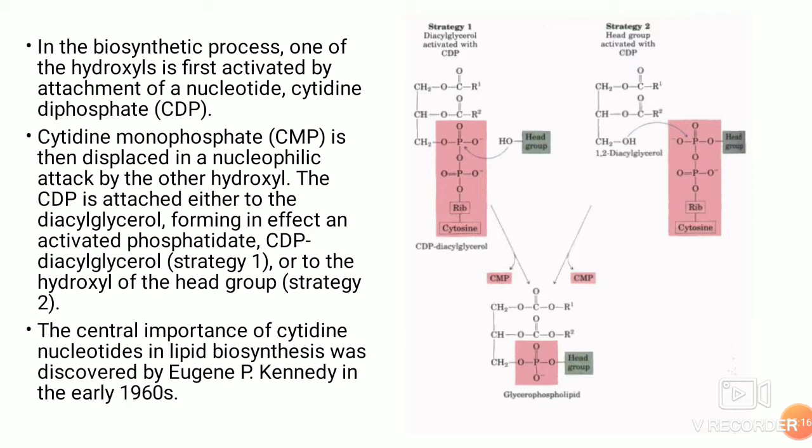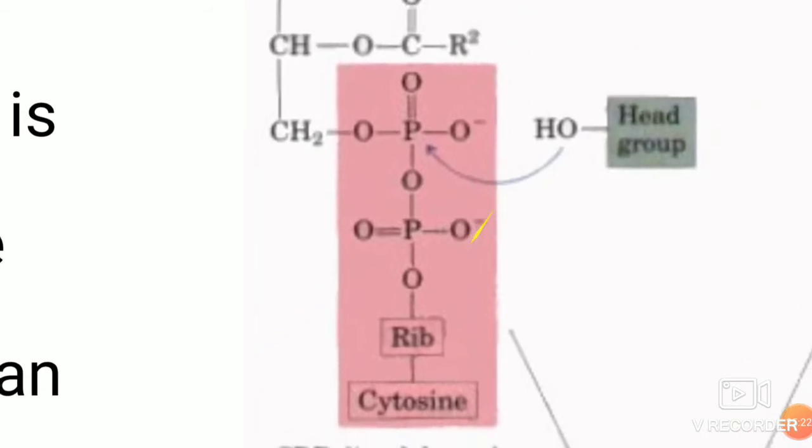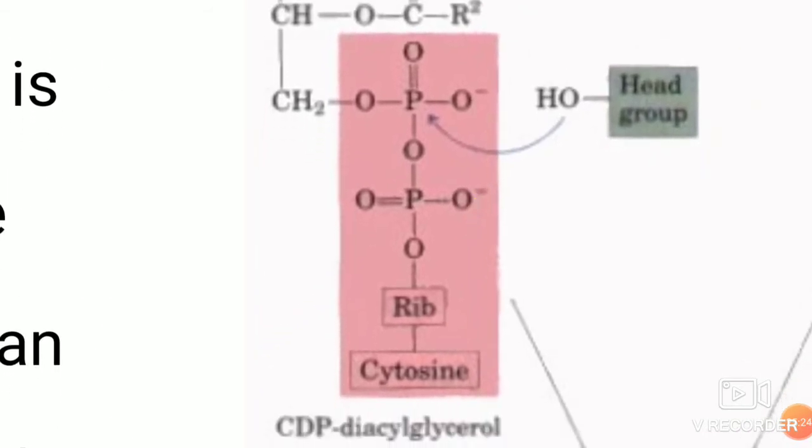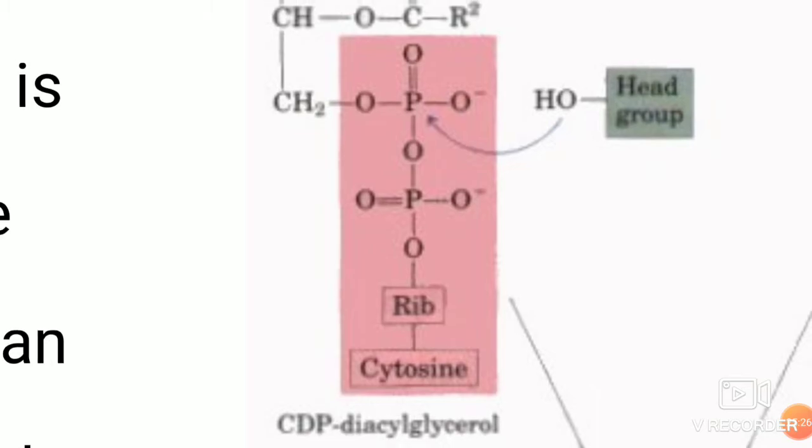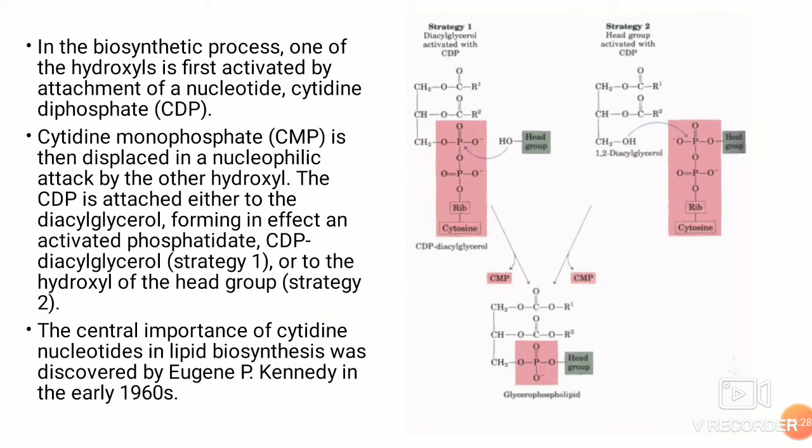In diacylglycerol, the CH2 group is attached with cytidine diphosphate, and then the cytidine is released. There are two basic strategies. First, activate the diacylglycerol and then attach the other alcohol.